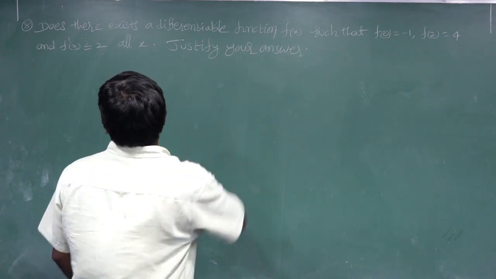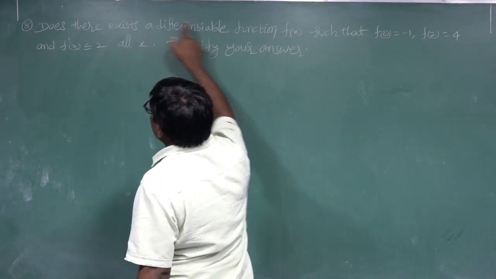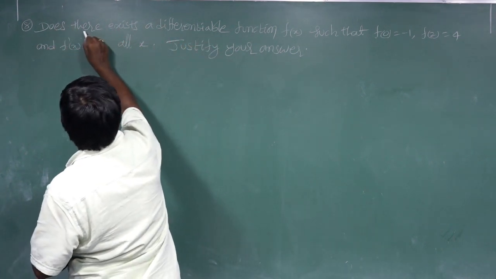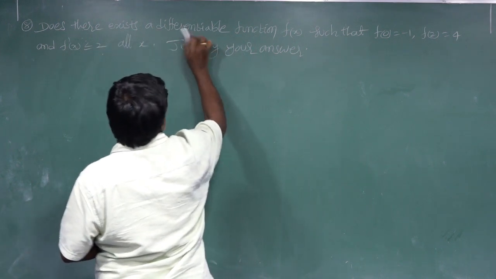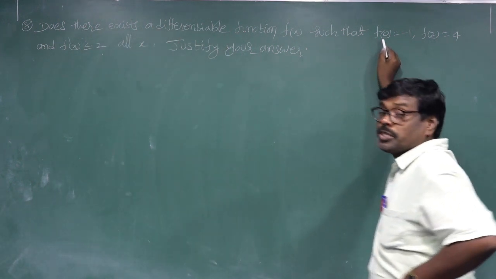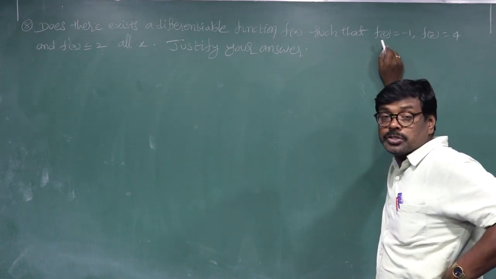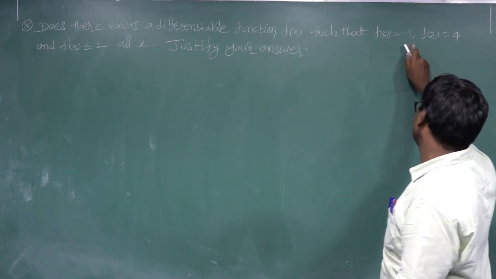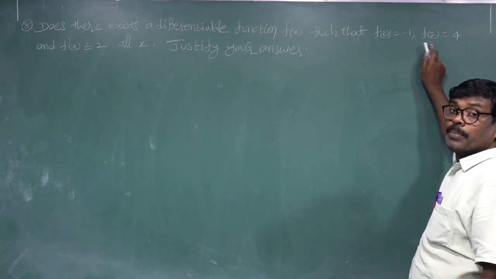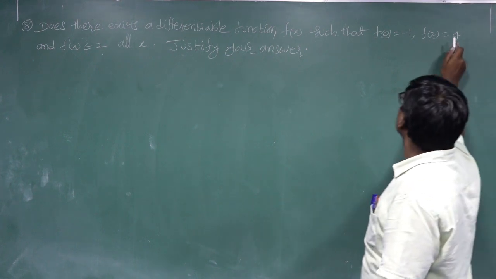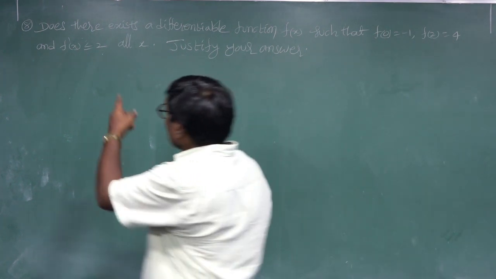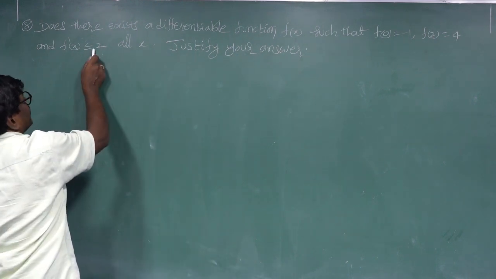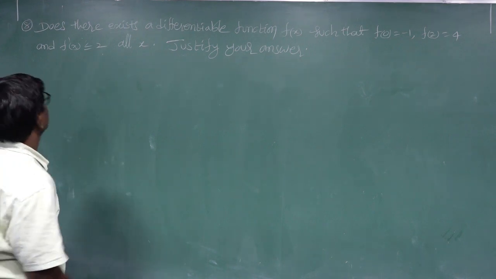Here a equals 0, f(a) equals f(0) equals minus 1, b equals 2, f(b) equals f(2) equals 4, and for all x, f'(x) is less than or equal to 2. Prove it. Solution.